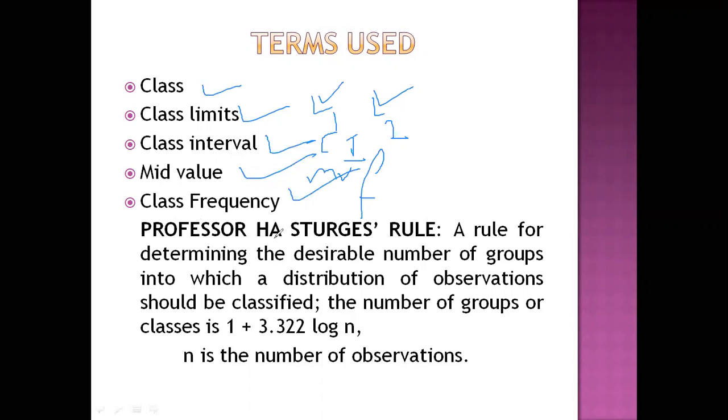Professor H.E.S. Sturges has given a rule, a formula, based on which data can be divided into a number of groups. The number of classes should be, according to him, 1 plus 3.322 log n, where n is the number of observations. We will try to comprehend this one.